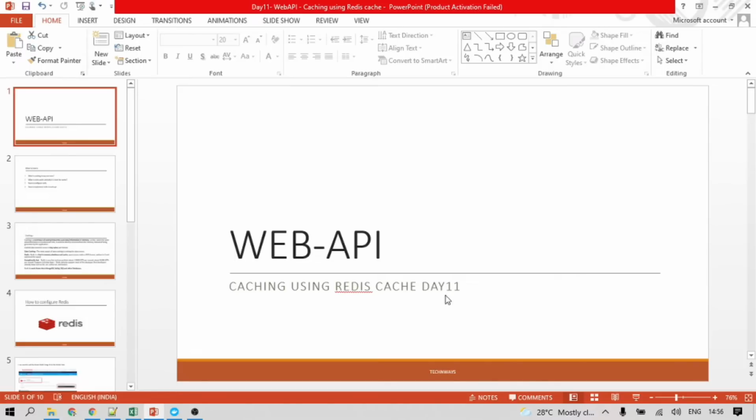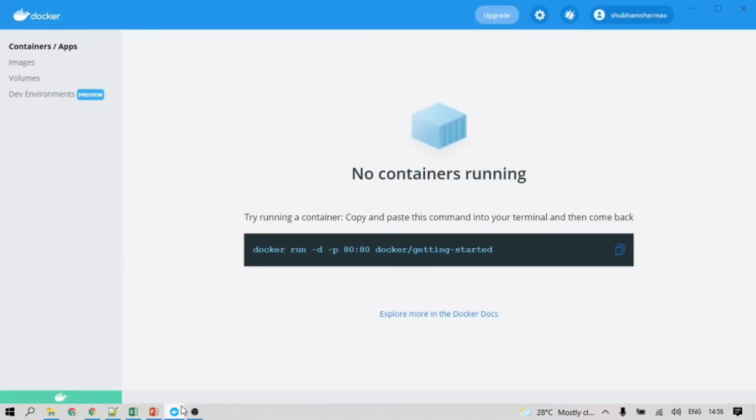Once Docker is configured properly, it would be displayed in this way. The home screen will be displayed here. You might get a login button here, so just click it and you will be redirected to the Docker home page. Inside the Docker home page, you can simply give your name, ID and password, and you will be able to create the Docker ID and the Docker profile. Once you have the Docker profile ready, you can log in here directly.